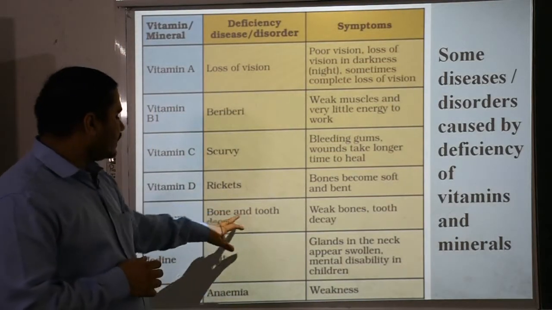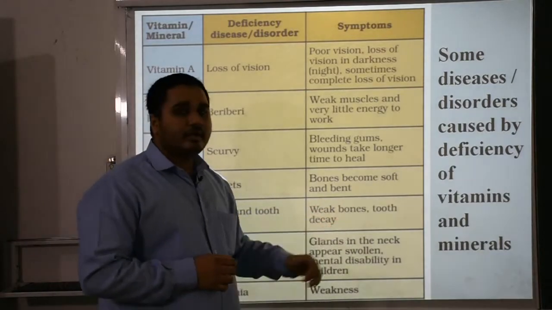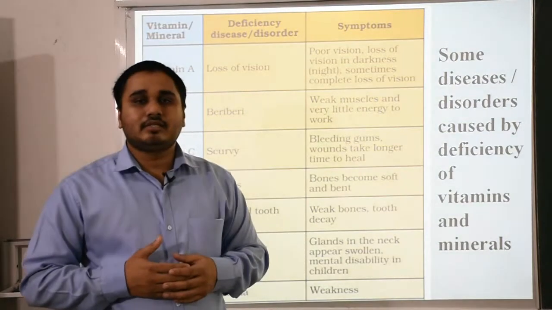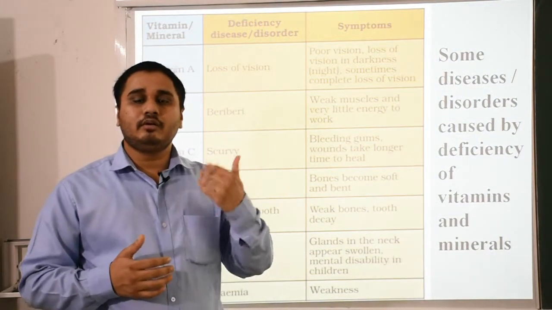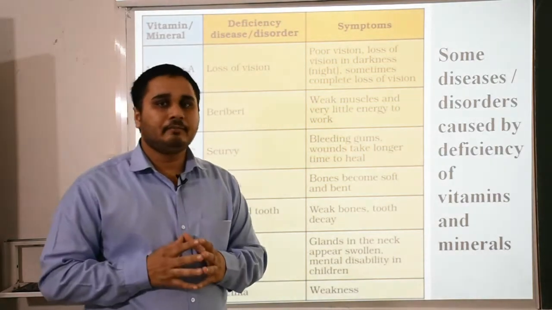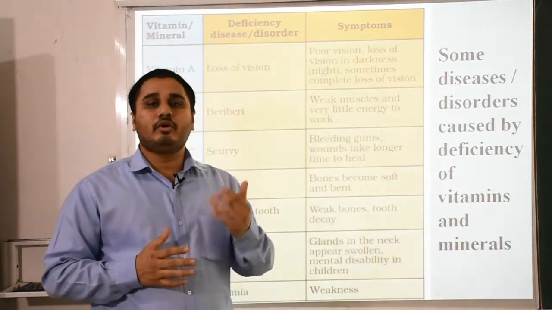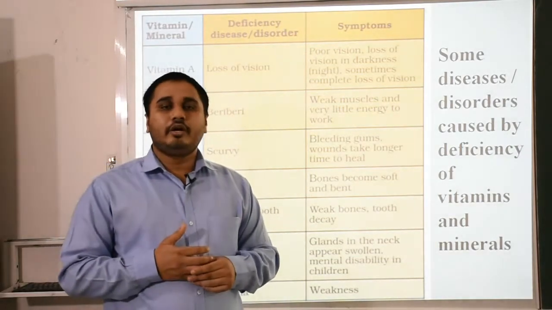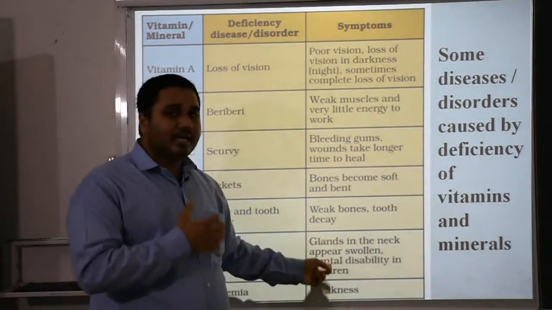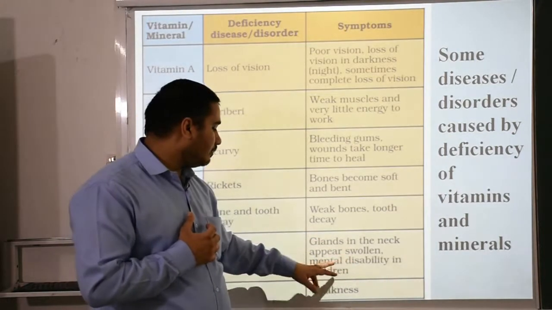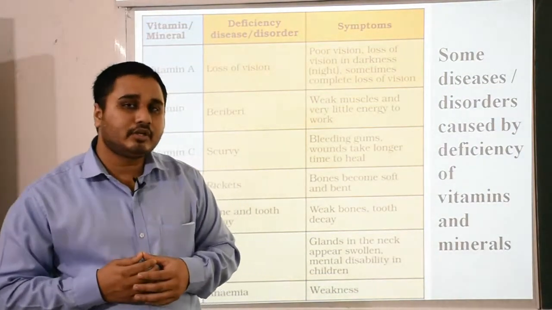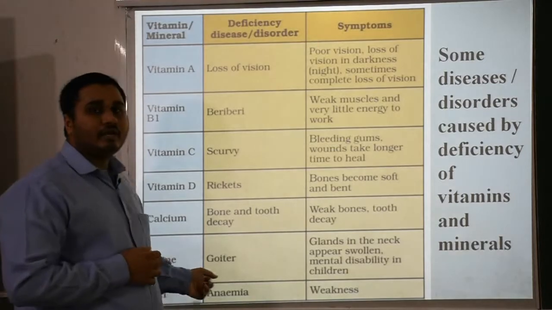Calcium, bone and tooth decay, weak bones, tooth decay. Calcium is 100% essential for your body structure and it makes up the main portion of your body structure, that is bones. Clear? So bones are the main support on which your body walks, runs and performs all kinds of activities. Then iodine, goiter, glands in the neck appear swollen, mental disability in children. Sometimes the mind's abilities are not properly developed in children just because of the lack of iodine.